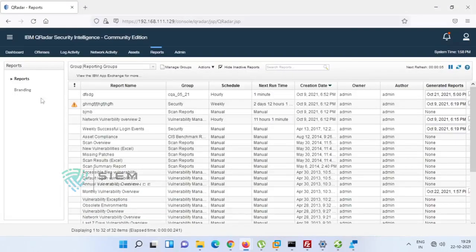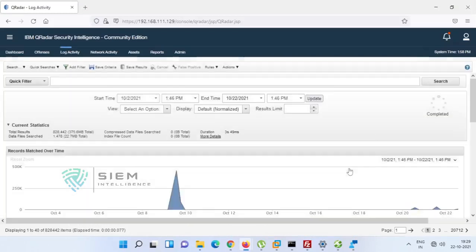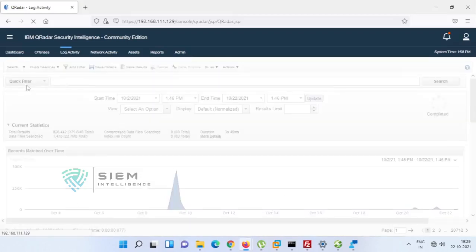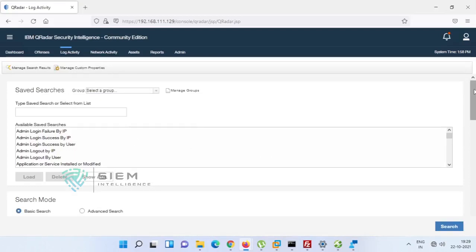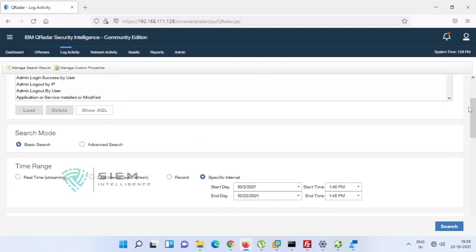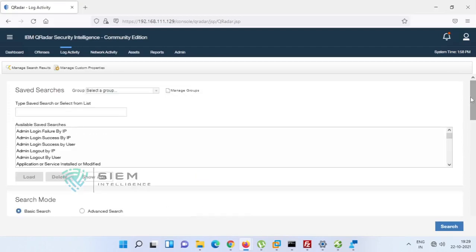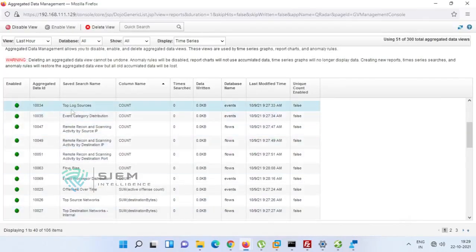If you see log activity, cancel. If you go and see edit, edit search, you can check over here for time series. How can you check? You can see whether it is there or not. I'll show you. Top log sources and event category distribution.